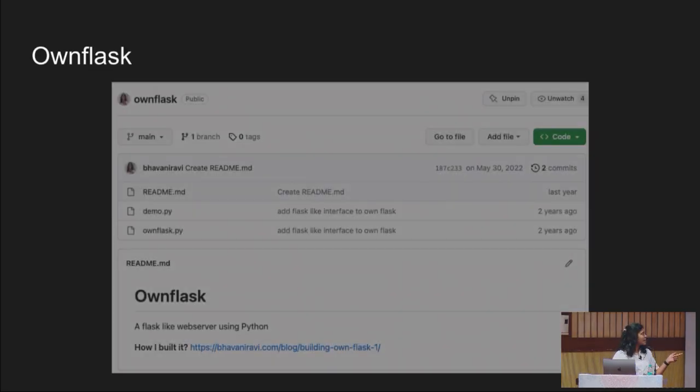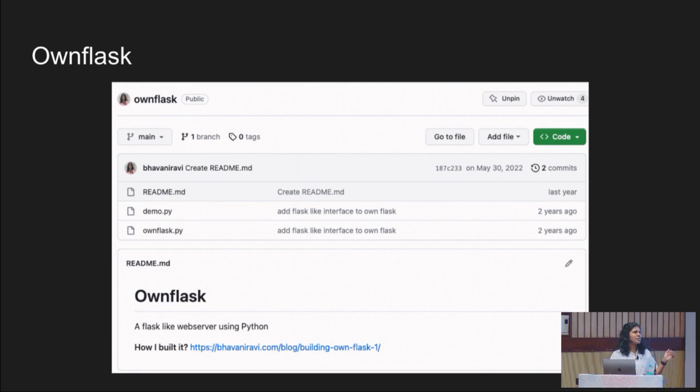So there was this PyCon talk in PyCon Berlin 2022, which showed me how to write ORM from scratch. The talk is on YouTube. You can go and watch it. So which got me to write my own Flask, and I did it almost 3 years ago, and that is now outdated. Flask has evolved, but I could write it. So that gave me a boost.